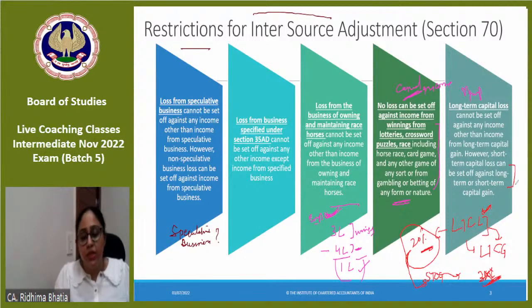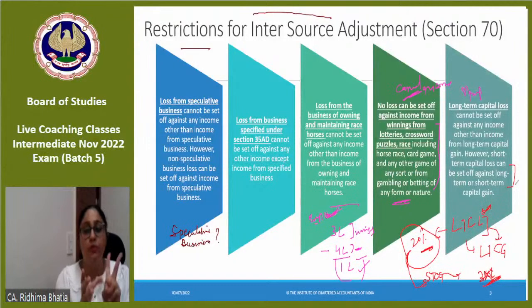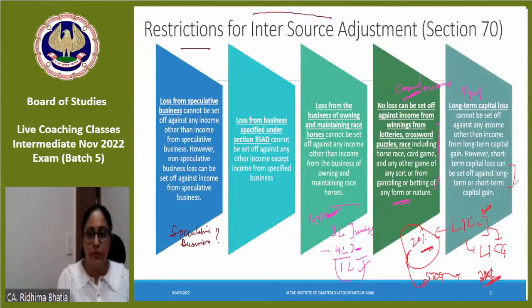Clear? So what are the restrictions? Speculative business loss only with speculative income, loss from specified business only with specified income, loss from maintaining resources only with income from maintaining resources, no loss allowed from winning lotteries, etc., and long-term capital loss only with long-term capital gain. Okay, this is clear. Intra-head adjustment clear.